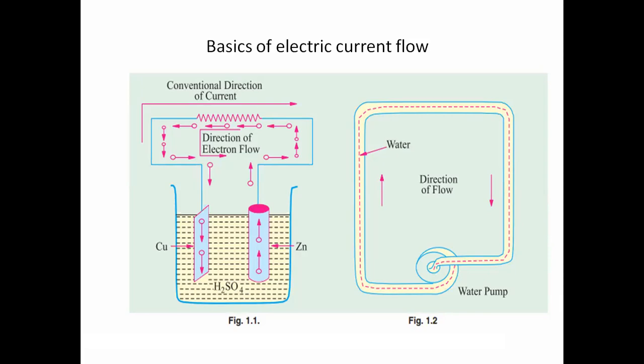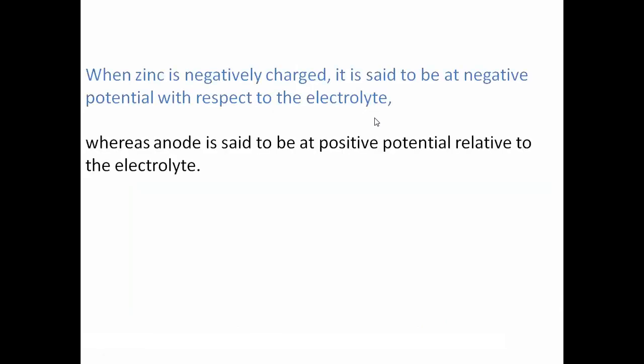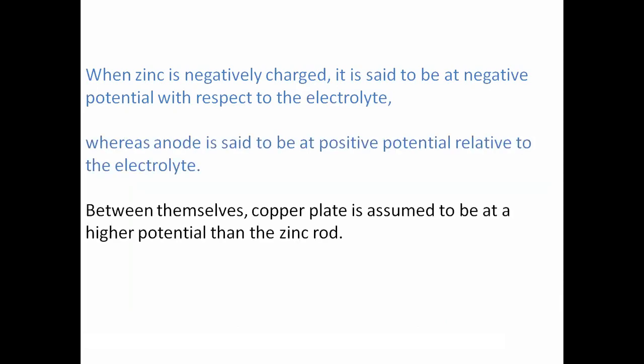In that circuit, we have a zinc rod that is negatively charged, and it is said to be at negative potential with respect to the electrolyte. Whereas the anode is said to be at positive potential relative to the electrolyte. Between themselves, the copper plate is assumed to be at a higher potential than the zinc rod.